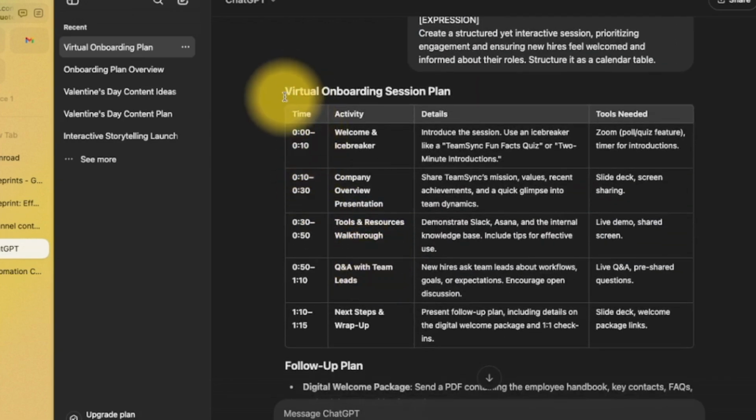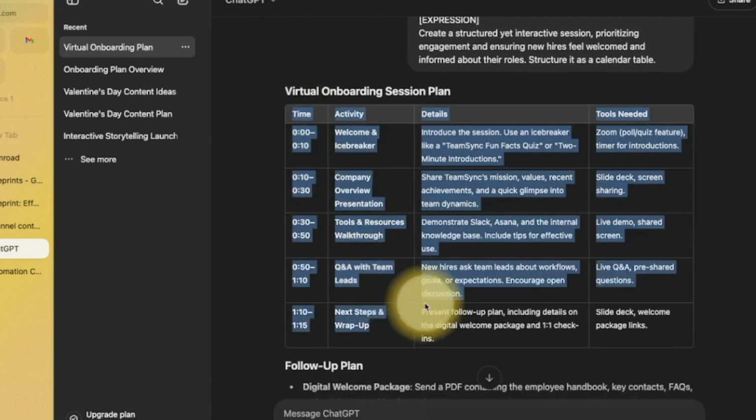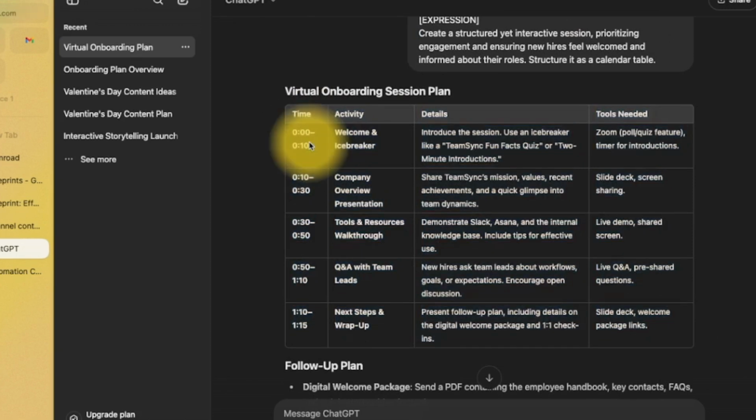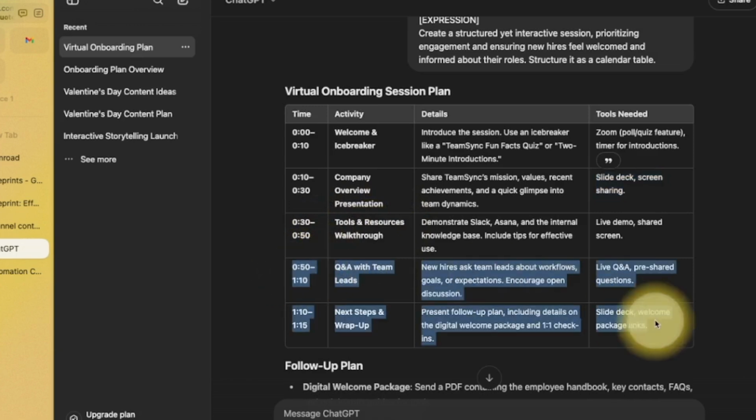Again, it's come back as a table, and this time it's done it as a schedule. Obviously, I can customize the times, but here it's saying, 10 minutes, welcome an icebreaker. Welcome to the session. Use an icebreaker like TeamSync, that's the name of this pretend company, facts quiz or 2-minute introductions. Tools needed, Zoom. Look how much more accessible this answer is. Next 20 minutes, company overview presentation, what we need to prepare. Next 20 minutes, tools and resources. Look how much more productive that is.